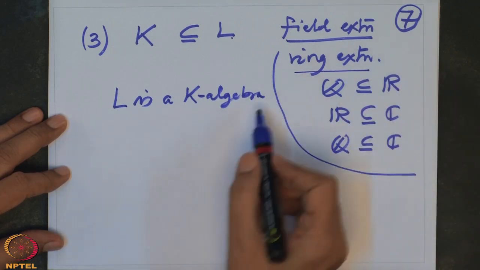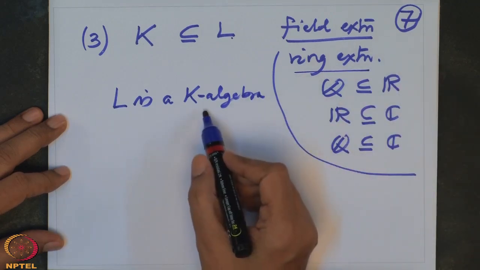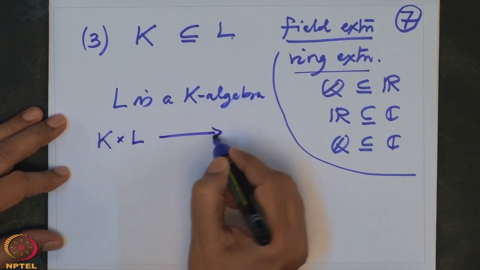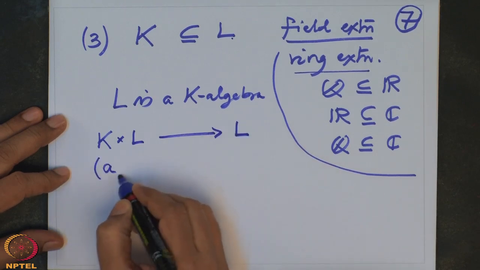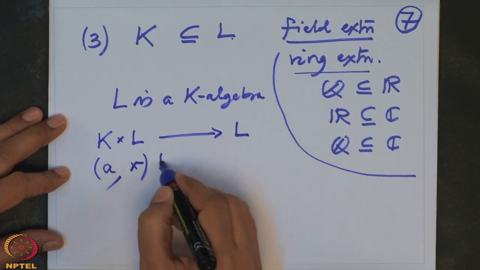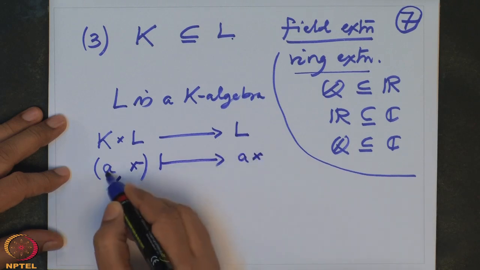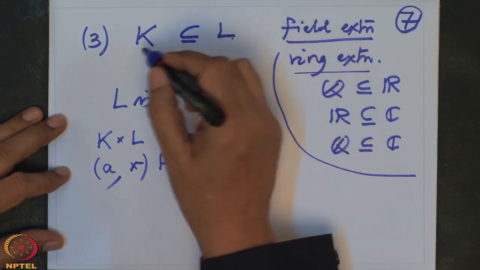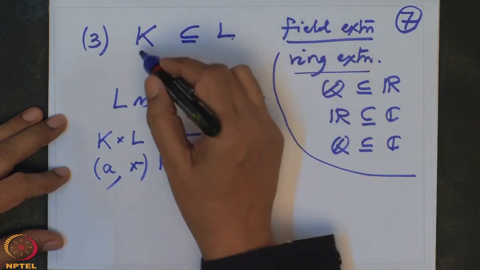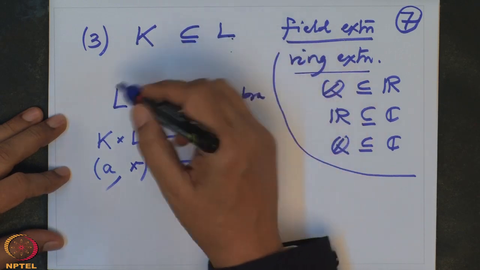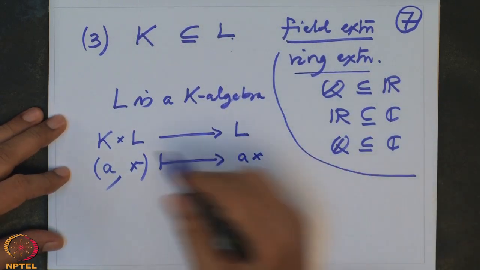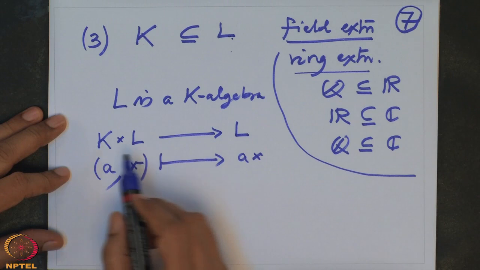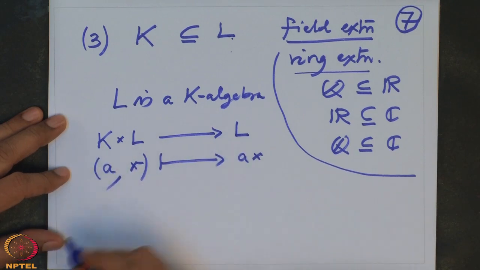L is a ring, and you need a scalar multiplication of K on L. But you can just restrict the multiplication of L. Take any a in K and any x in L and map it to ax, multiplying as elements of L, because the multiplication in the ring is the same whether you consider them as elements of K or of L. So this is a scalar multiplication, and with it L becomes a K algebra.